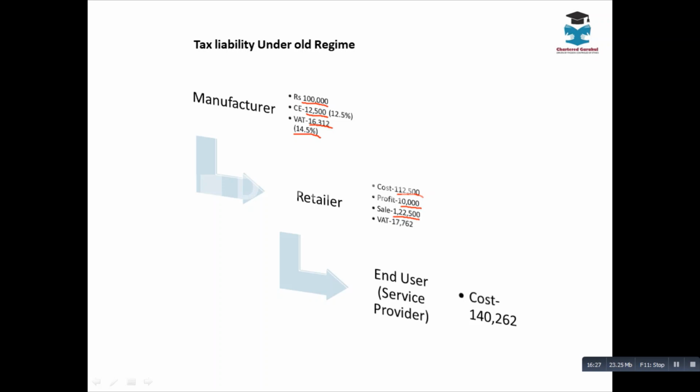Now here also you see VAT 17,762, that is VAT calculated on 1,22,500. Again, this 1,22,500 includes the 12,500 which is central excise. Again there is a tax on tax. This tax on tax is called the cascading effect. What is the impact of cascading effect? The impact of cascading effect is the increase in the cost. So in this example, under the old regime, the cost to a service provider, a chartered accountant, for buying 1 lakh worth of computer is 1,40,262 rupees.